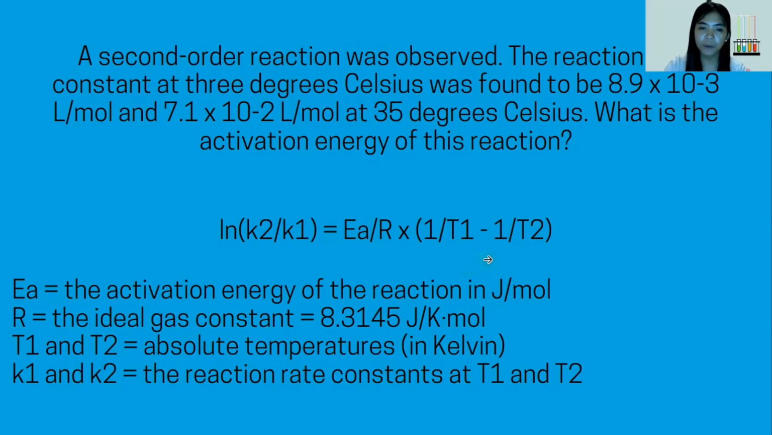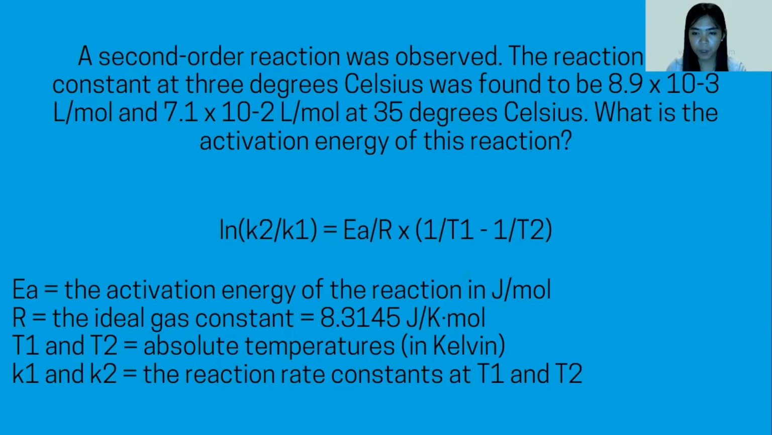So the general formula for this one, we have the natural logarithm of the ratio K2 over K1, which is the rate constant, is equal to the activation energy over the gas constant times the quantity 1 over T1 minus 1 over T2.